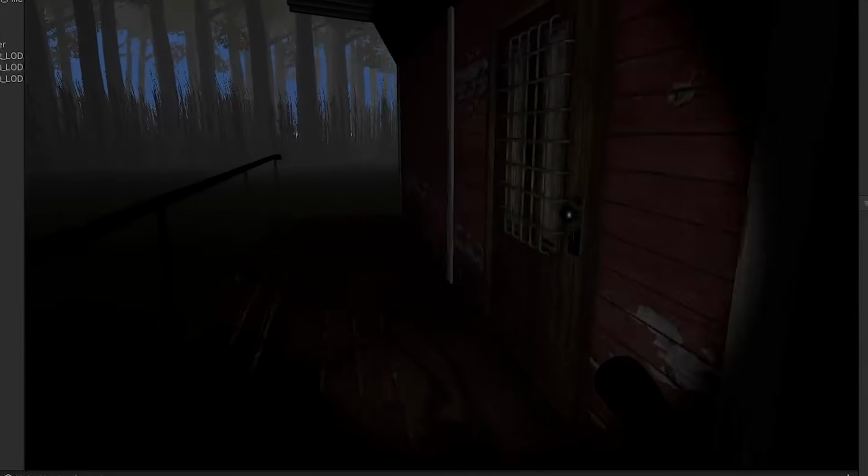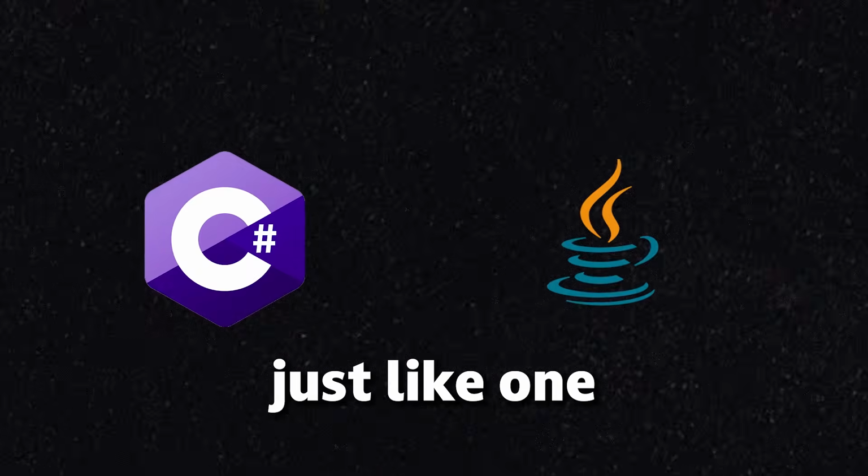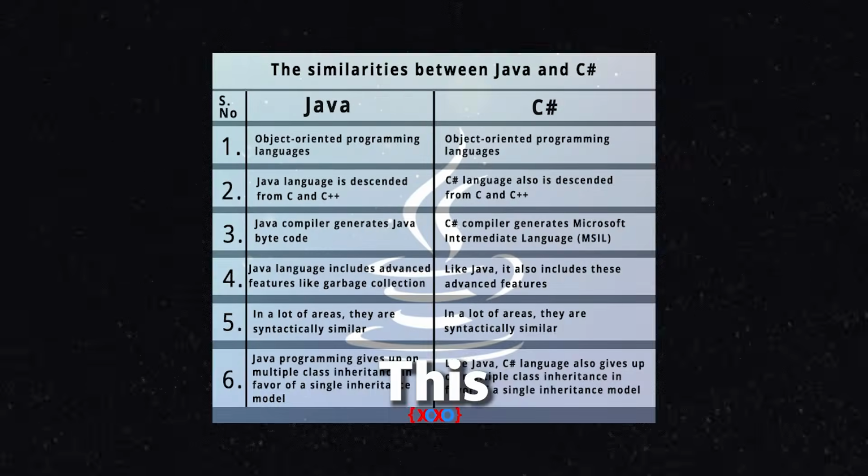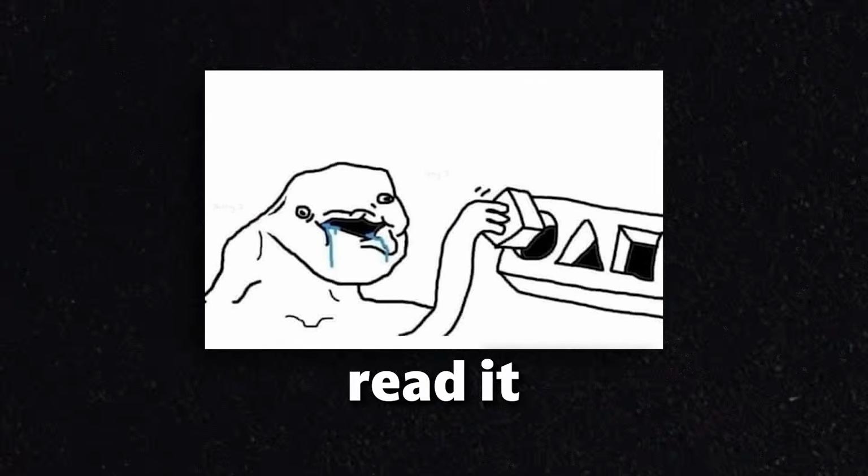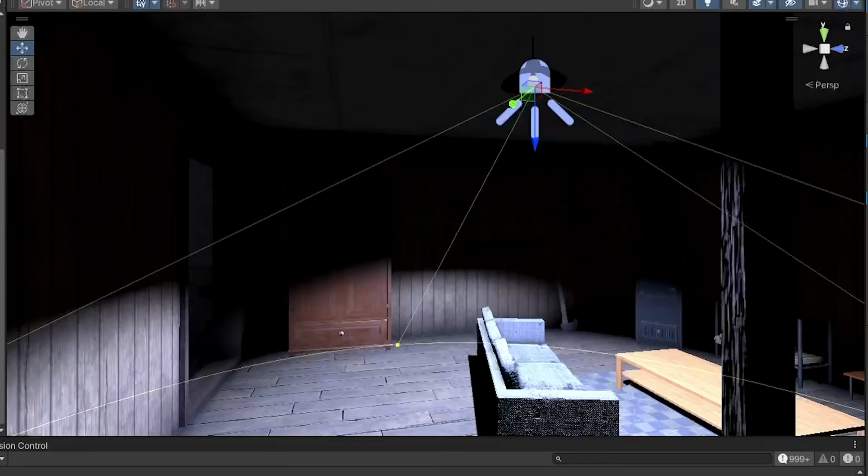This was really easy because Unity's programming language is just like one I already know called Java. This chart probably explains it pretty well, but I didn't read it because it was too many words. Anyway, things were going really well.